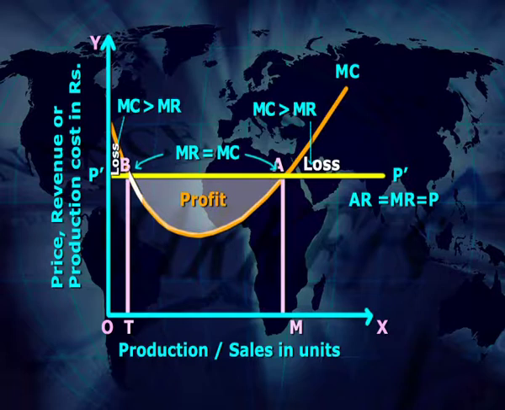But after point B, it is beneficial because after point B, MR is greater than MC. It means revenue is more than cost.